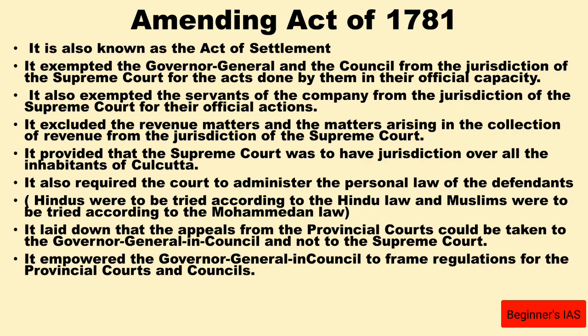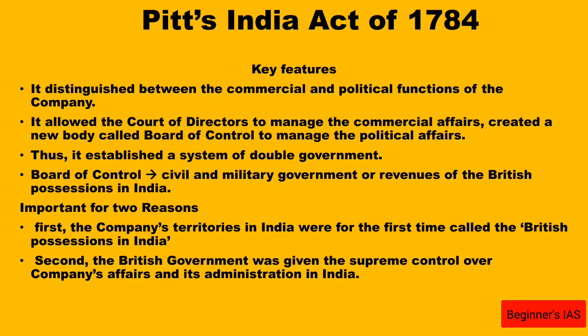Then came another act, the Pitt's India Act of 1784. Why is it called so? The young Prime Minister William Pitt was ruling during this act. Therefore it is called Pitt's India Act of 1784.